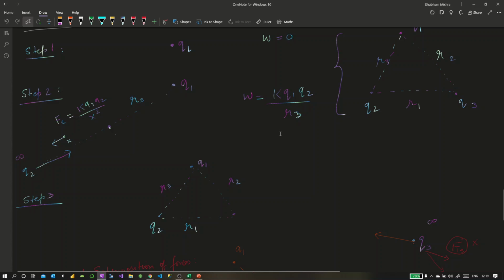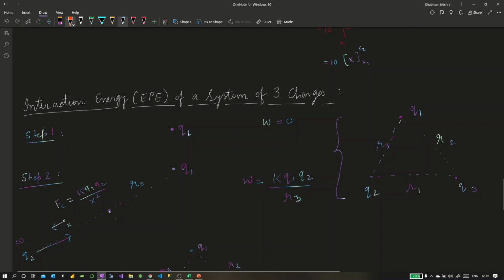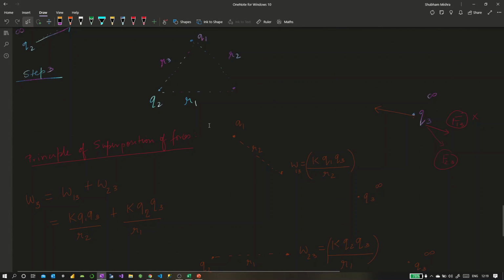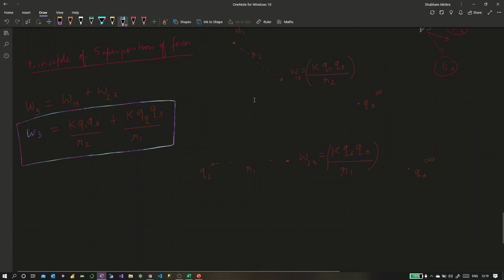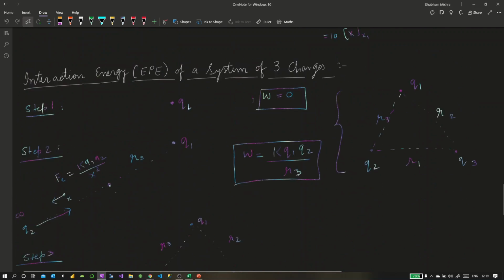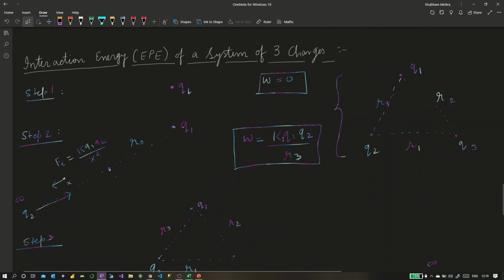Okay, so in step one, as we saw, just bringing Q1, we don't have to do any work as no one is exerting force. When we bring Q2, Q1 would be exerting force and we would have to do this much work. Whereas when you're bringing Q3, both Q1 and Q2 are going to do work, and hence we add them up individually and we get this total work. Okay, now you see we are doing these three. Obviously the first one is 0, but we have W2 and this is W3. We have done these individual works in assembling this system of charges.